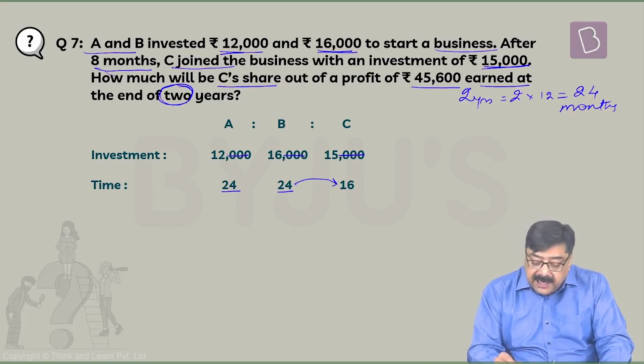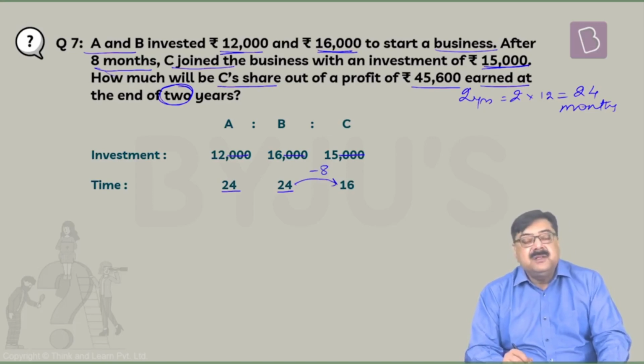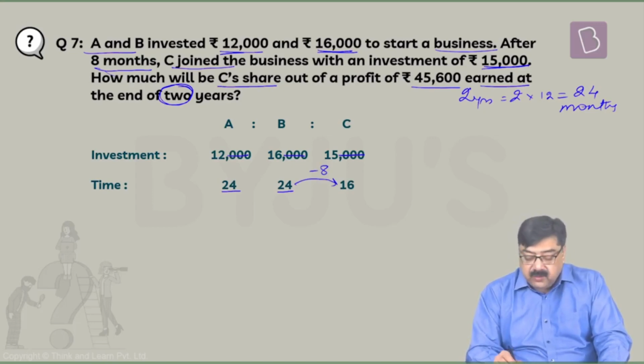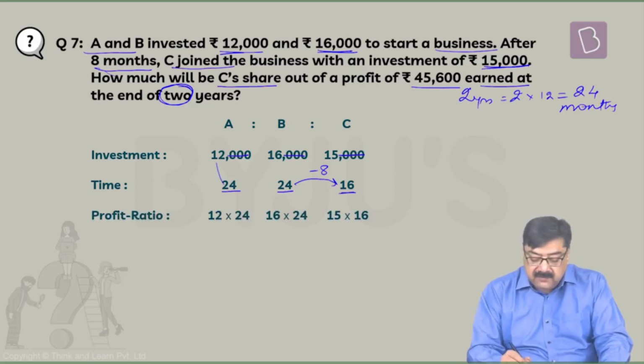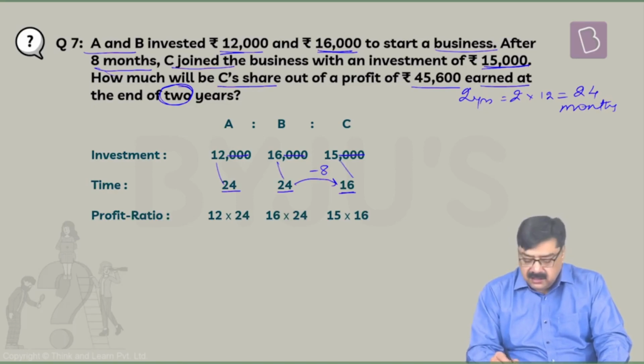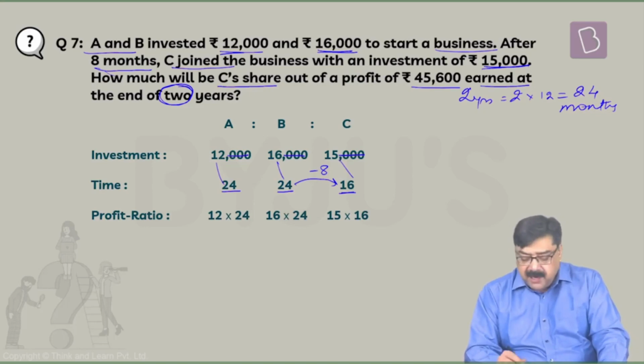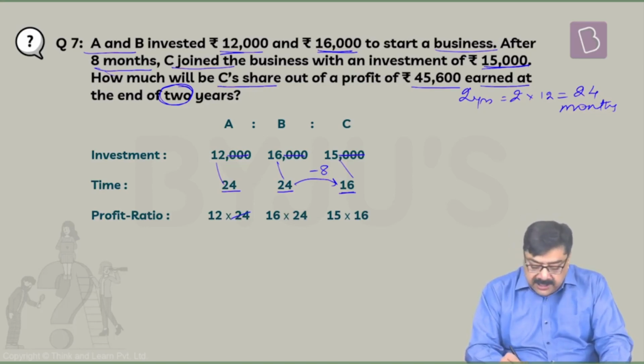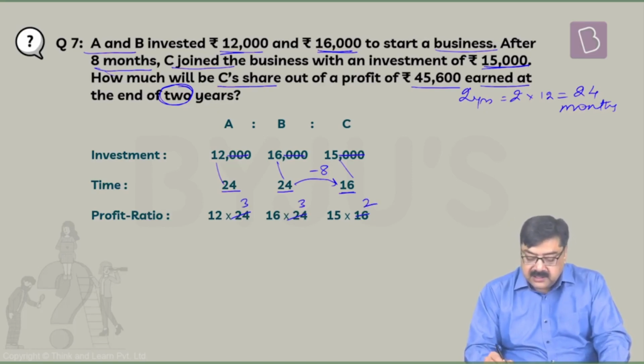Now after 8 months of starting the business, C joined them. So 24 minus 8, C's money stayed in the business for 16 months. So what we have here is 12 into 24, 16 into 24 and 15 into 16. That's what is written here. You can easily reduce this by dividing each of these figures throughout by 8. So 8 3s are 24, 8 3s are 24, 8 2s are 16.